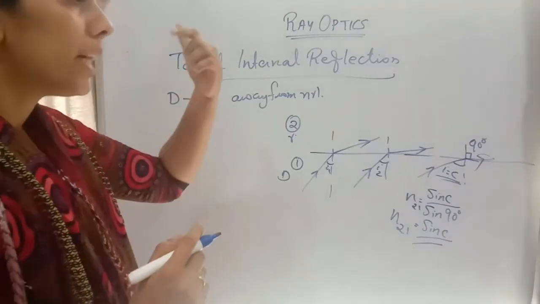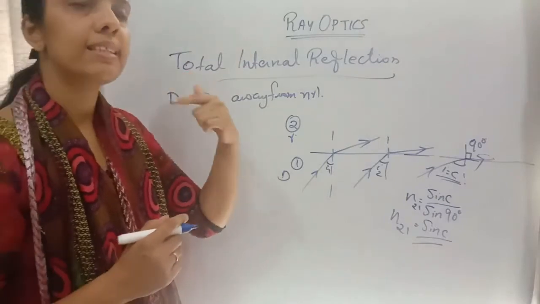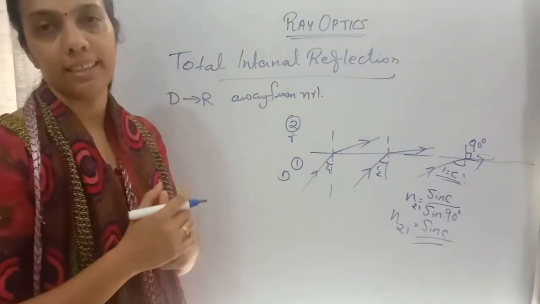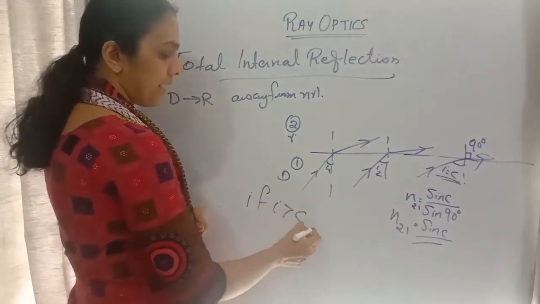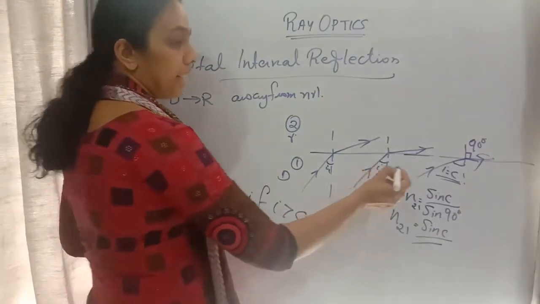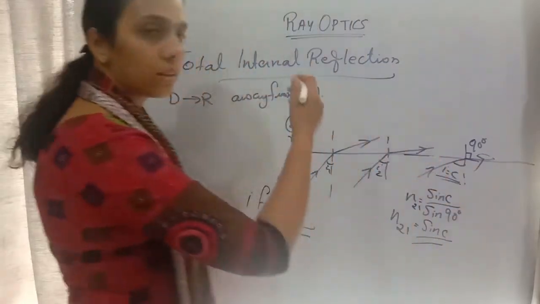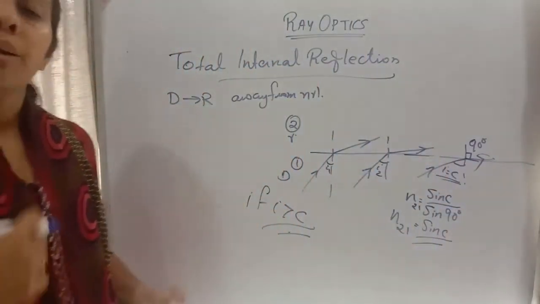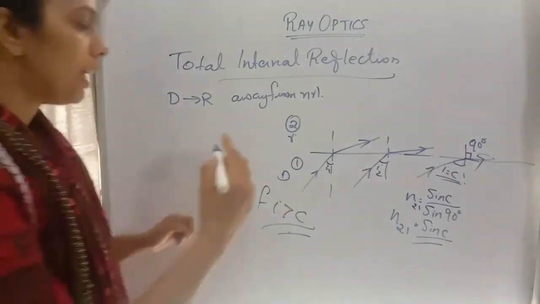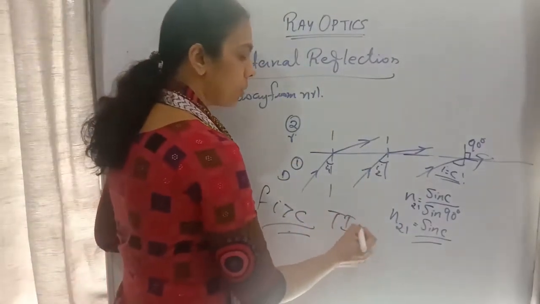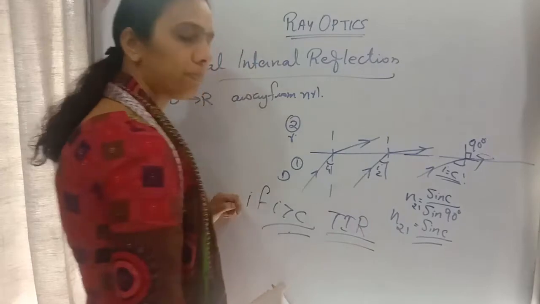So if a ray of light is incident at an angle greater than the critical angle, if i is greater than the critical angle, what will happen? The ray will be reflected back into the same medium itself. Without going to the next medium, it will reflect back. That phenomenon is called total internal reflection.